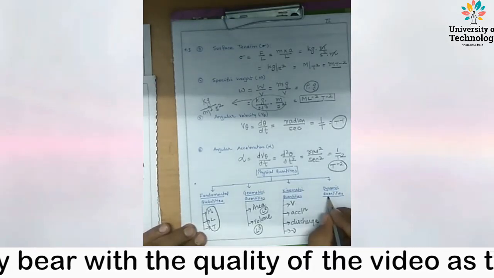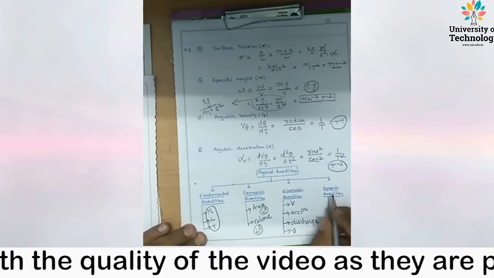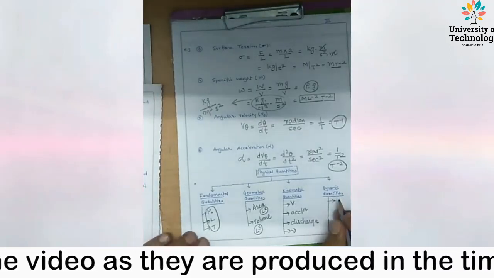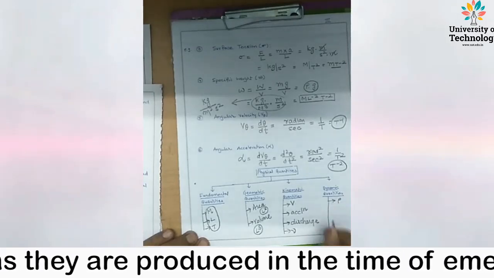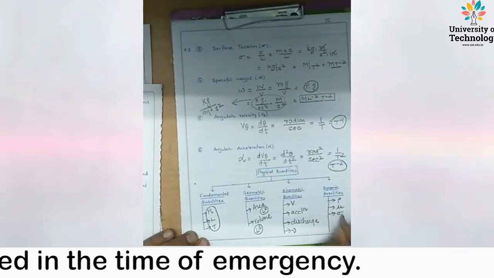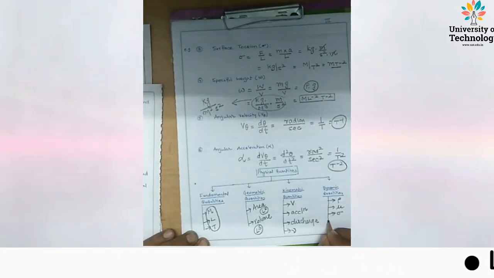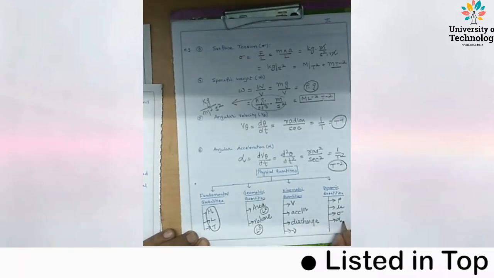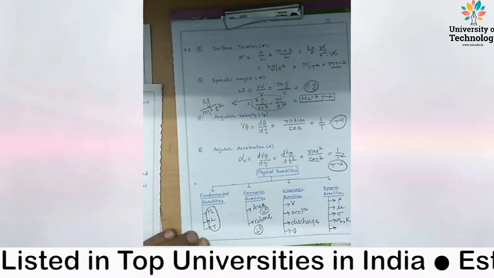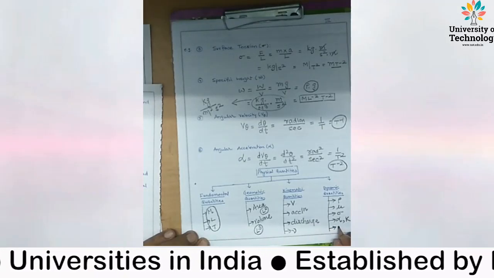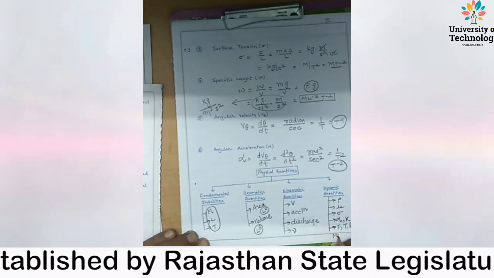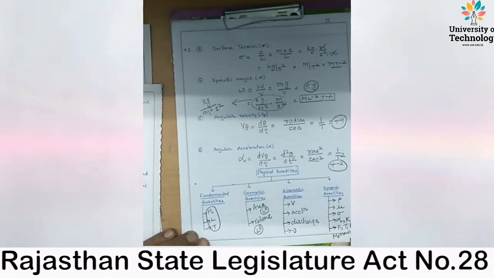Then what are the dynamic quantities? Those which depend on the motion as well as applied force, like density, like dynamic viscosity, like surface tension, like compressibility, like bulk modulus, like so many quantities: force, thrust, power, energy, momentum, etc.